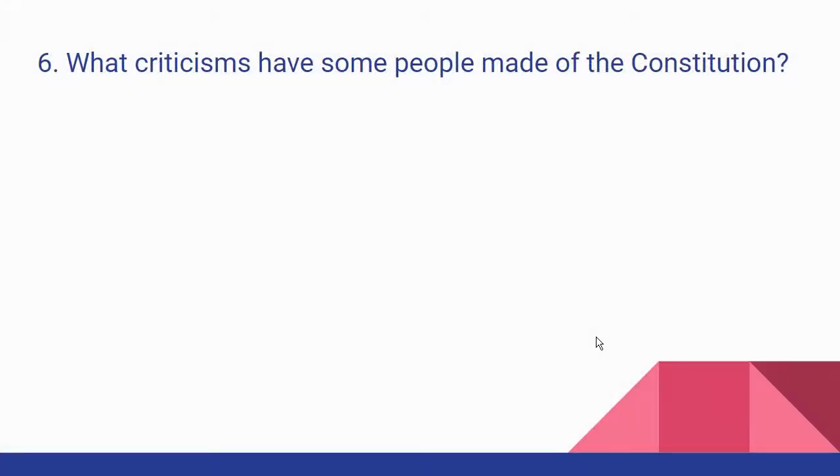What criticisms have some people made of the Constitution? Believe it or not, there are people who criticize our Constitution. Some people say that the checks and balances create gridlock. In other words, it's hard for government to get things done. Gridlock is like a traffic jam. It's hard for the government to get things done because you have the checks and balances. You can't just do what you need to do.